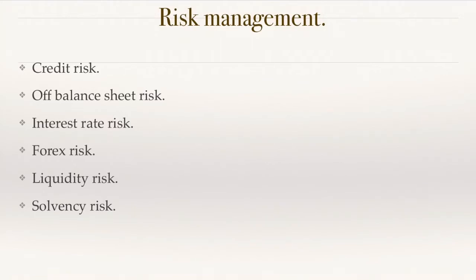We don't have liquidity risk because we get income on a monthly basis. So in a month we get an income, so there is no problem on a monthly basis. But we have solvency risk because by the end of our tenure we generally acquire very little property. Because of that we don't have much property at the end, so it is very difficult to manage at the end. So that is long term and that is solvency risk.